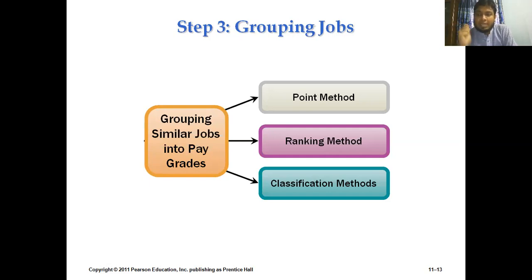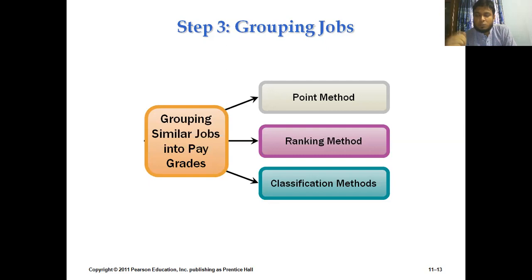We can do that by following similar methods like the pointing method, ranking method, or classification method. In step number 2, we said we can evaluate the value of a job using these methods, and in step number 3 we can also follow them, but the purpose is not the same as in step number 2.